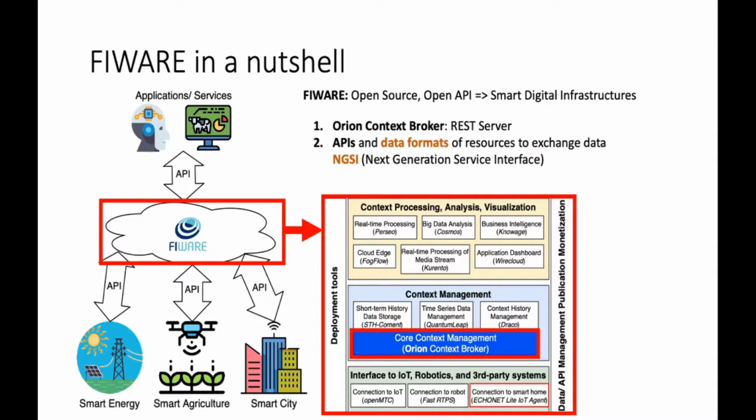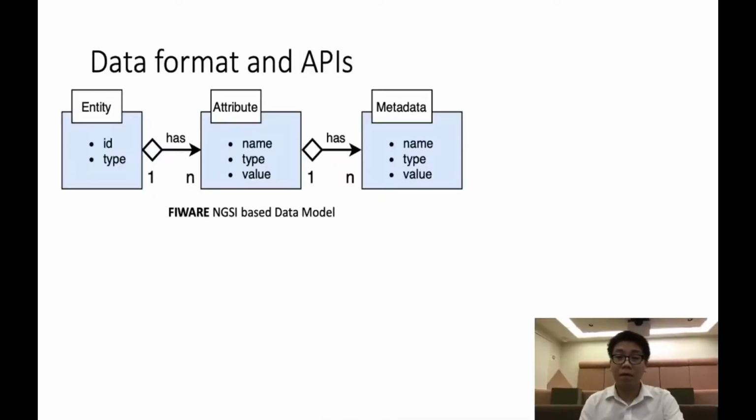Secondly, FIWARE uses the Next Generation Service Interface (NGSI) to provide a standard format for the context resources that are managed by the Orion Context Broker. Context resources are managed by the Orion Context Broker as a list of entities in which each entity has a type and a unique ID. An entity has one to many attributes, where each attribute has a name, a value, and the type of the value. Attributes may have metadata to further describe themselves, such as unit code or last updated time, and so on.